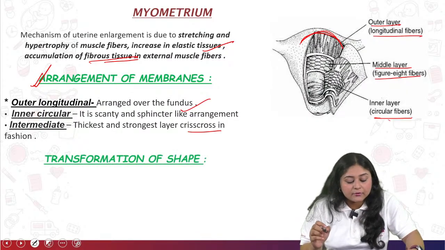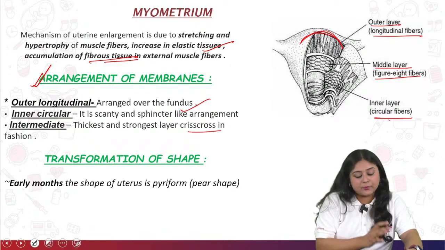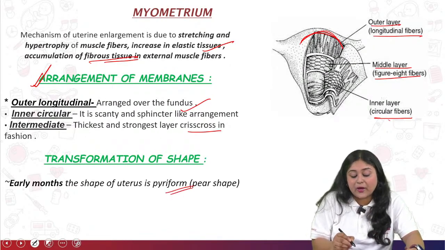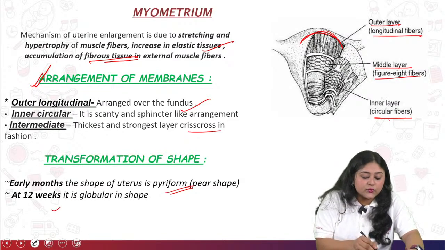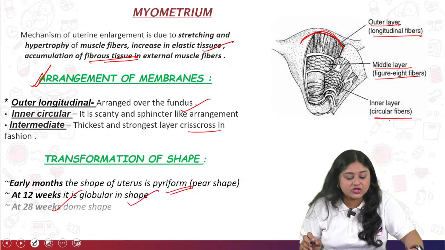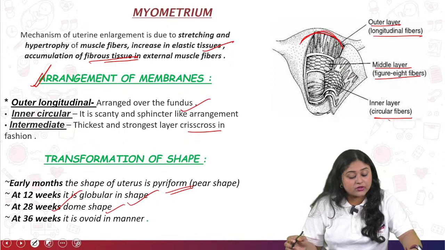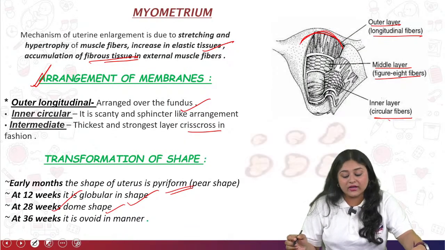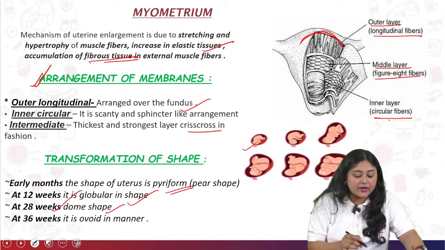Okay, next we come to the transformation of the shape. In the early months of pregnancy, the shape of the uterus is pyriform, or pear shaped, a small bean-shaped structure. At 12 weeks it becomes globular, at the 28th week it becomes dome shaped, and at 36 weeks it becomes ovoid. So these are the shape changes of the uterus based on the week.